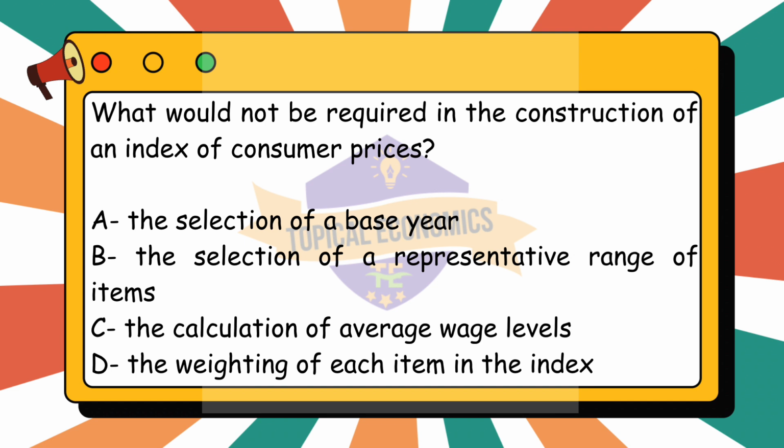So, the correct answer for this question is option C. The calculation of average wage levels. The calculation of average wage levels is not needed for constructing a CPI. The CPI focuses on tracking the price changes of a basket of goods and services, not on income or wage data. Moving to question 34.